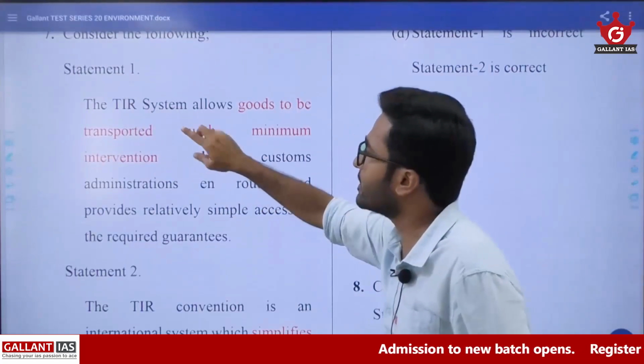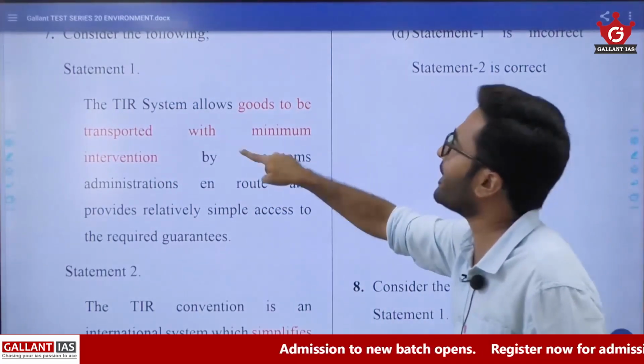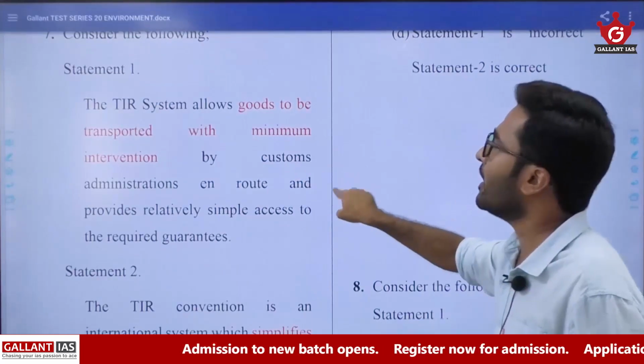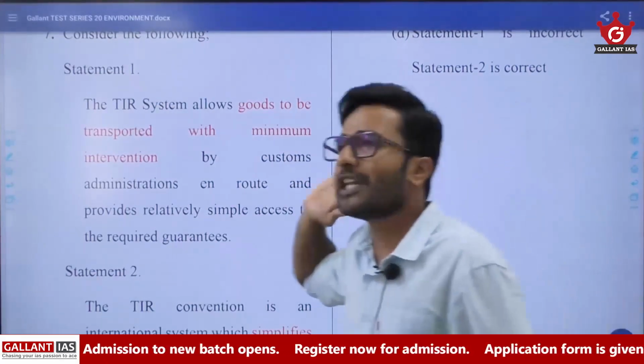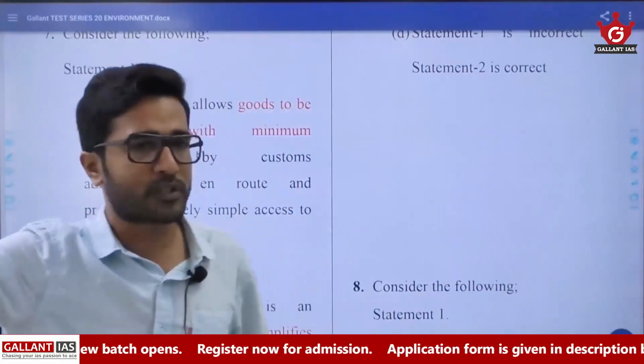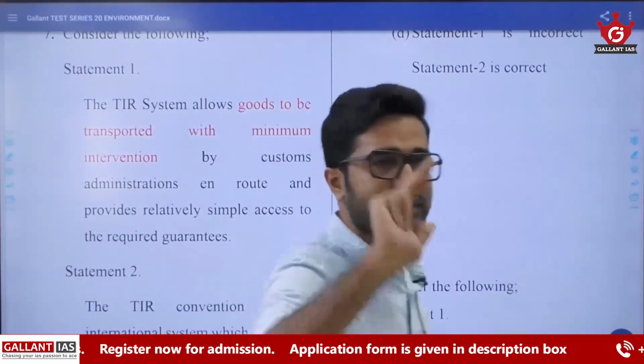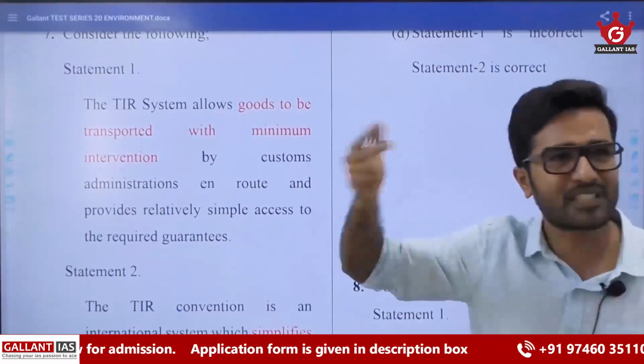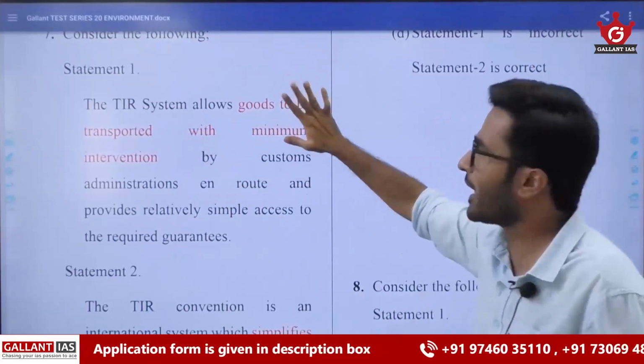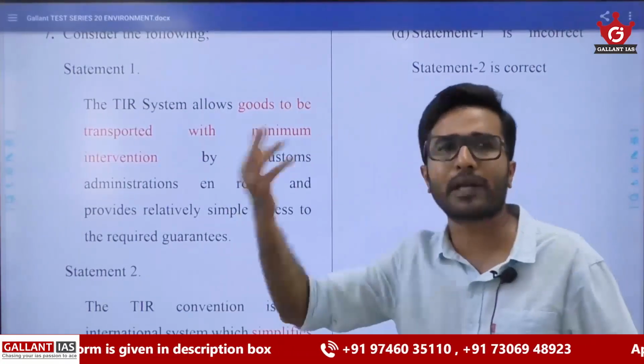You are not having any idea about TIR. The statement reads like this. TIR system allows goods to be transported with minimum intervention by customs administration. That means it facilitates smooth transport of goods without having more custom clearance, check post clearance, or such paper formalities. They want to do that. So we got some idea. It may be related to this.